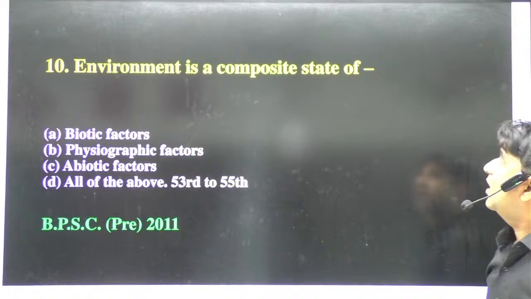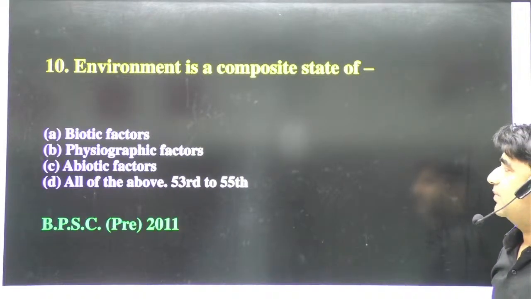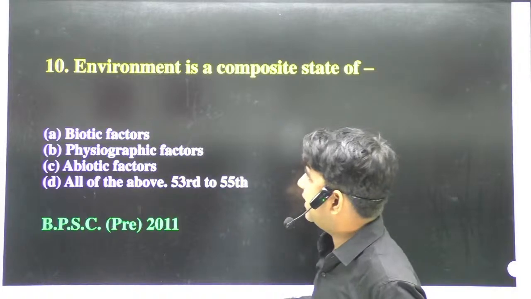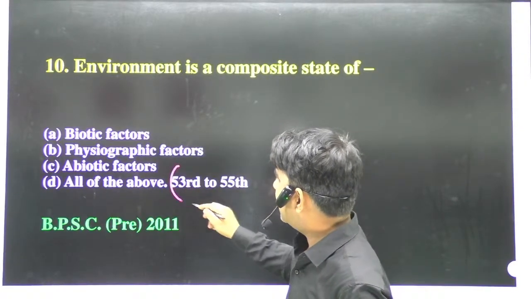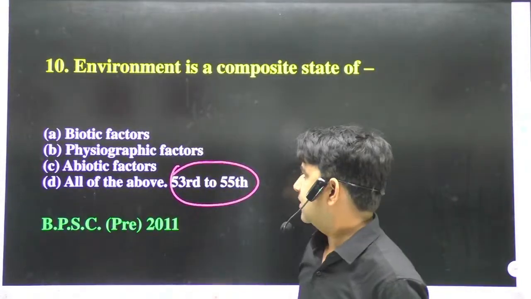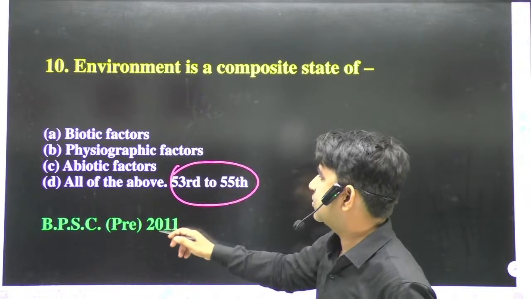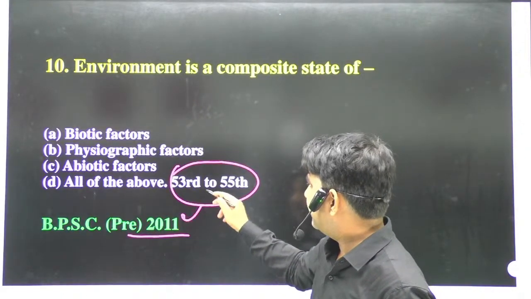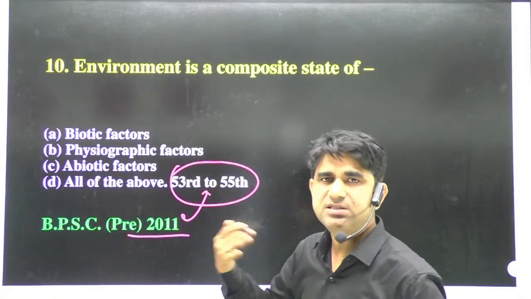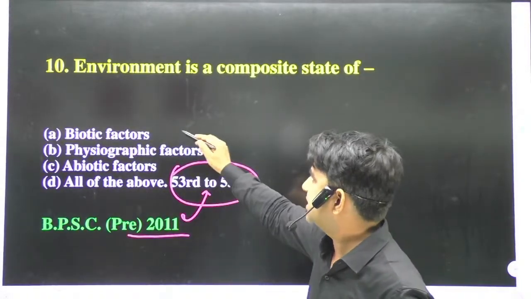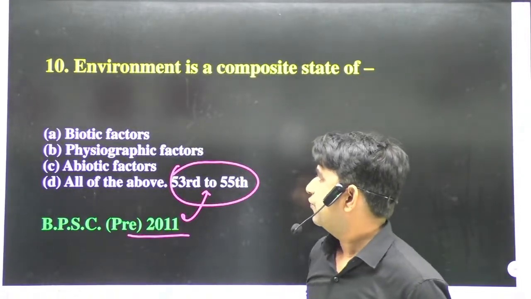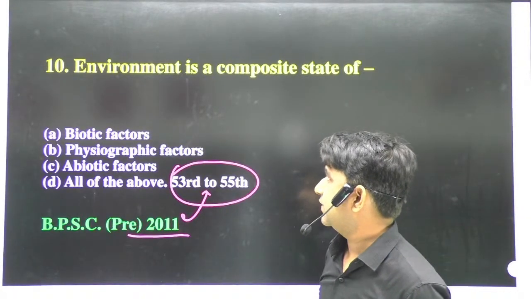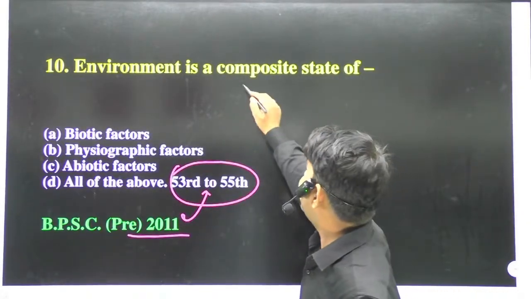Environment is a composite state of. Means in environment, what things are kept? This question was asked in BPSC 53rd and 55th, so that number is a printing mistake. Now you can understand. The options are biotic factors, physiographic factors, C, abiotic factors, and D, all of the above. As I told you, environment is a composite state of.